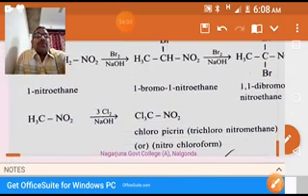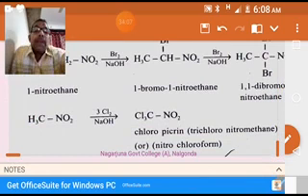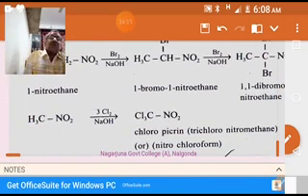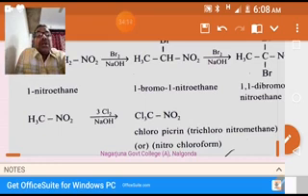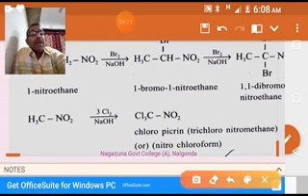One more example. For example, nitromethane on treating with chlorine in presence of NaOH gives monochloronitromethane, dichloronitromethane, and finally trichloronitromethane. You see, all hydrogens are replaced by chlorines.